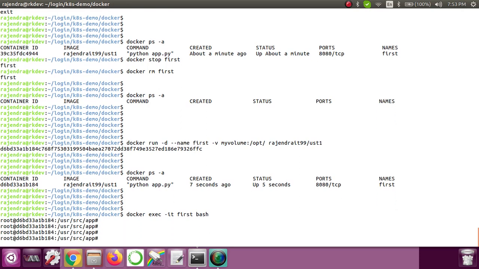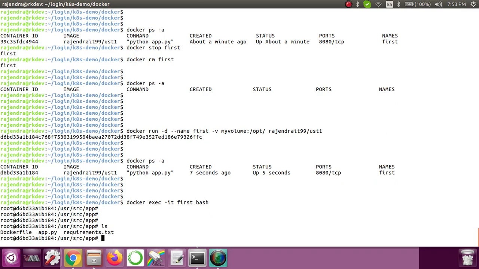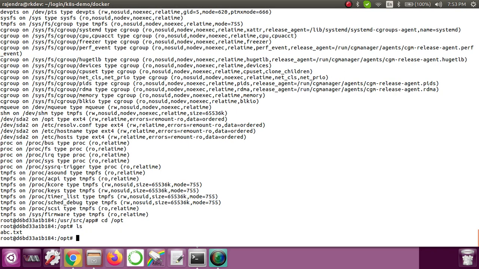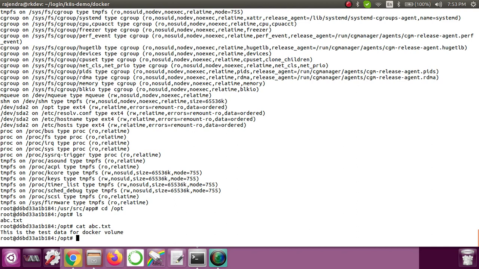Now I am inside the container. First check the mount point. The mount point that we have given is again /opt. So let me go inside /opt. If I do ls, you can see that still that abc.txt file is there. If you see the data with cat abc.txt, you can see that this data is still there, which we have written when we started the instance of the container initially.